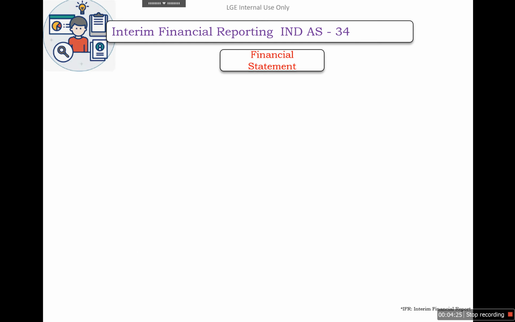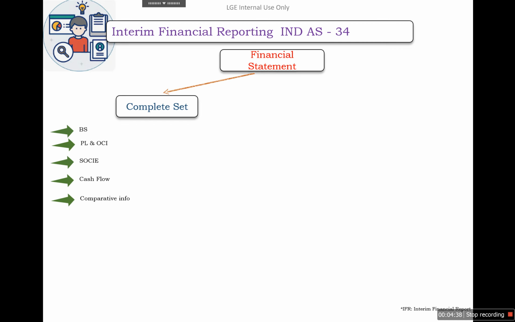Next is about the financial statements. An entity may decide to publish the complete set of financial statements in the form of balance sheet, P&L and OCI, SOCIE, cash flow, comparative information, and a third balance sheet if it is required.